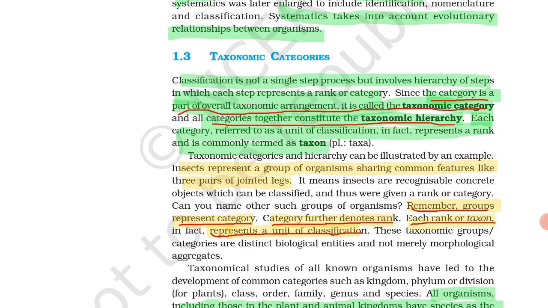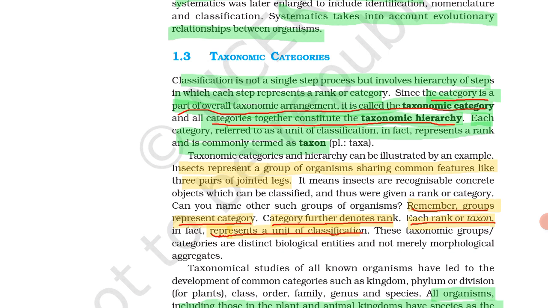Since category is a part of the overall taxonomic arrangement, it is called taxonomic category. All categories together constitute taxonomic hierarchy. Each category, referred to as a unit of classification, in fact represents a rank. It is commonly termed as taxon.